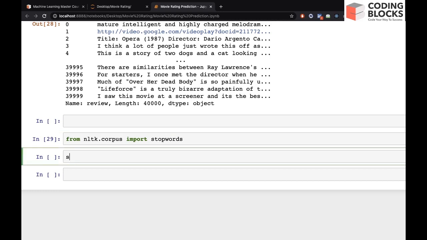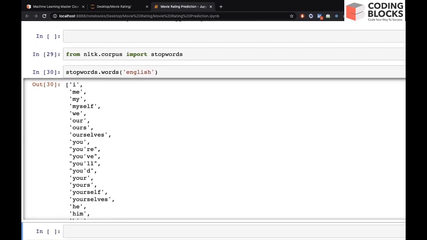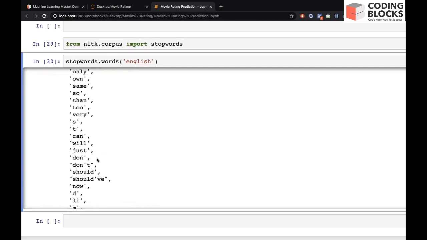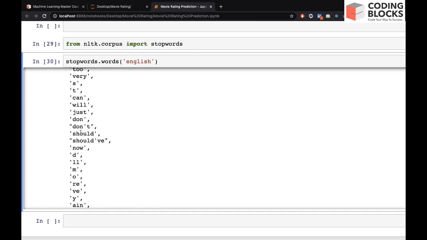Let's also call stopwords.words with the language set to English, so we get all the stop words of English. We have to remove all these stop words if we encounter them in our review. Let's pass it to a set so that we get only unique elements.